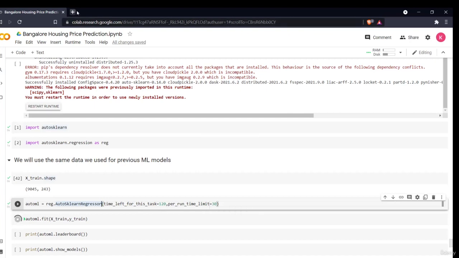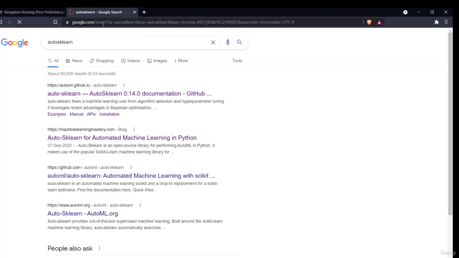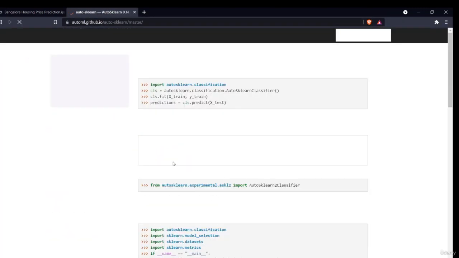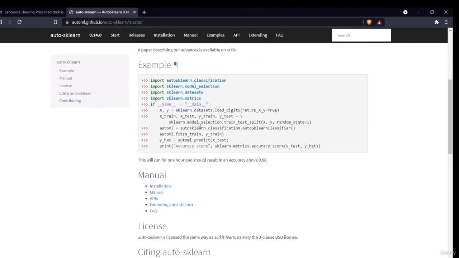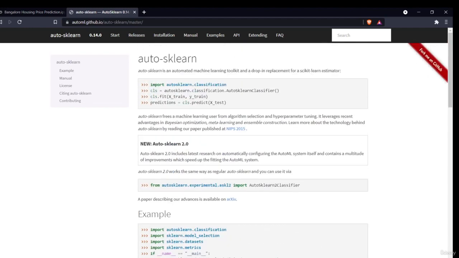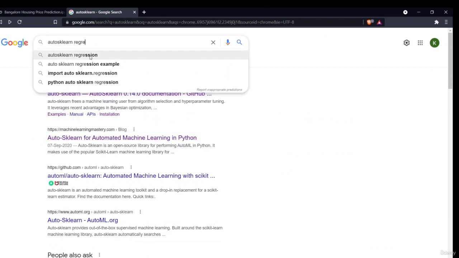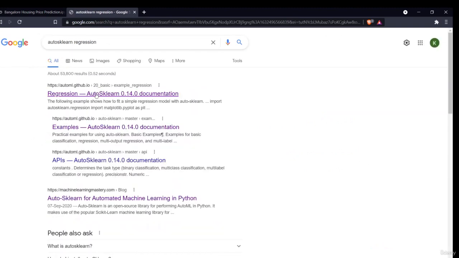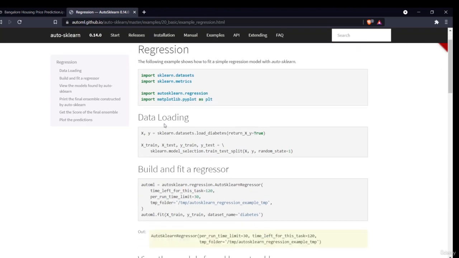Now if you go to your AutoScaling website, this is the documentation. This is the classification part, but we are doing regression here, right? So sorry, we'll do the regression part. This is their AutoScaling regression documentation, and all the different things are present.